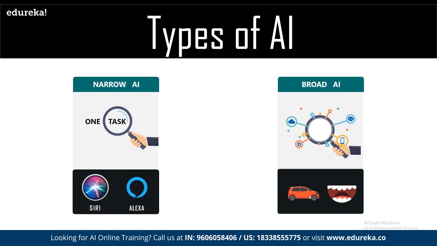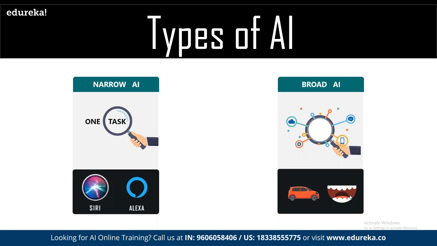Now, for these cars, they have to take care of multiple data pointers. They have to take care of the input coming in from the cameras. They have to take care of the input they receive from the motors of the vehicle itself. They have to work on the input received from the brakes. They have to work on the input of the wind speed as well. There are multiple data sets that they are working on a regular basis, right? And that's why there are multiple sources of data coming in.